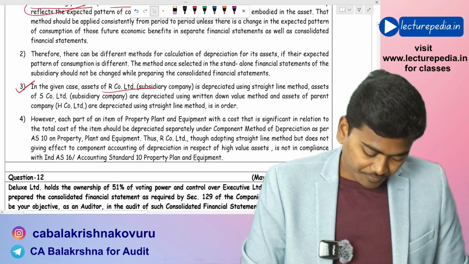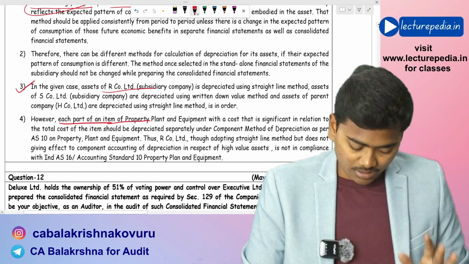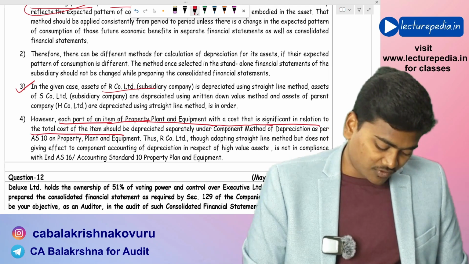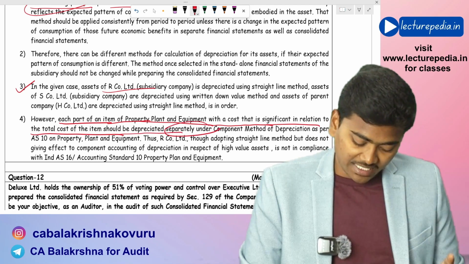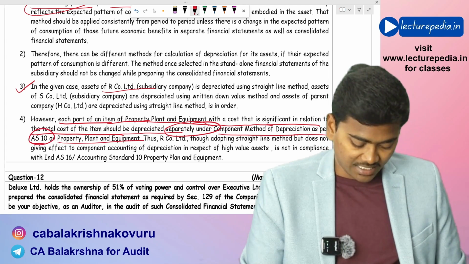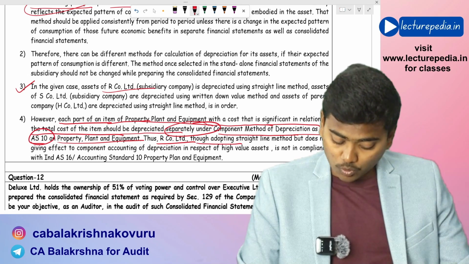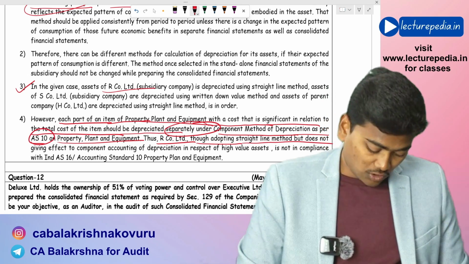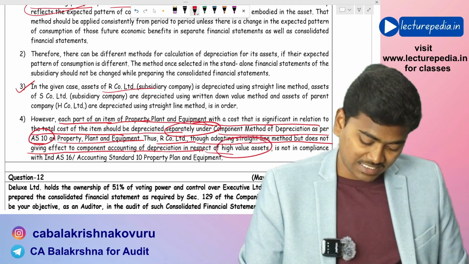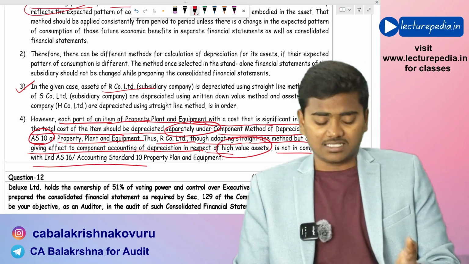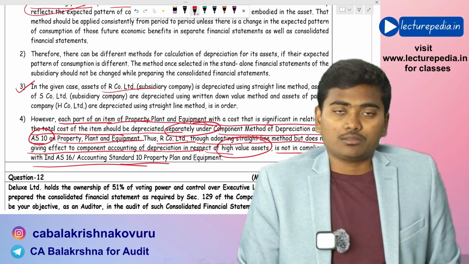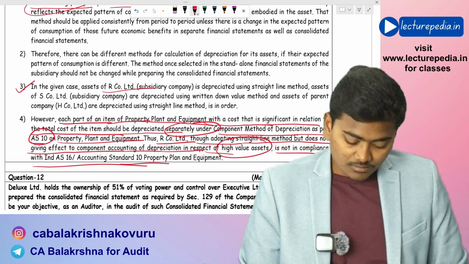And the second point, however, each part of an item of property, plant and equipment with a cost that is significant in relation to the total cost of item should be depreciated separately under component method of depreciation as per AS 10 on property, plant and equipment. Thus, R Limited, though adopting straight line method but not giving effect to component accounting of depreciation in respect of high value assets, is not in compliance with either Ind AS 16 or Accounting Standard 10. Both the standards require component method of depreciation. Okay,